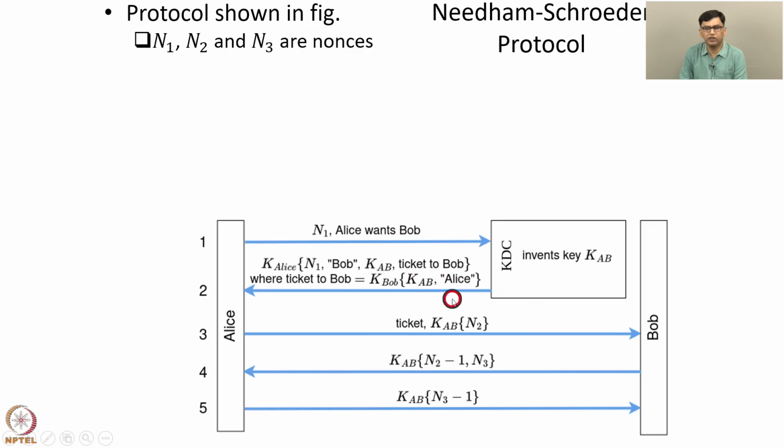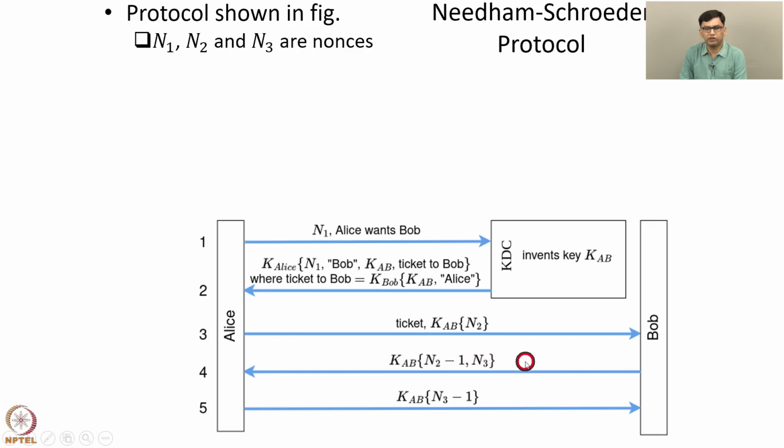Now Bob has obtained the key KAB. Bob can decrypt the message KAB(N2) to obtain the nonce N2, and then Bob decrements the nonce N2 to get N2 minus 1 and generates another nonce N3, which is a challenge to Alice, and appends N2 minus 1 and N3, and the result is encrypted using KAB and sent to Alice.